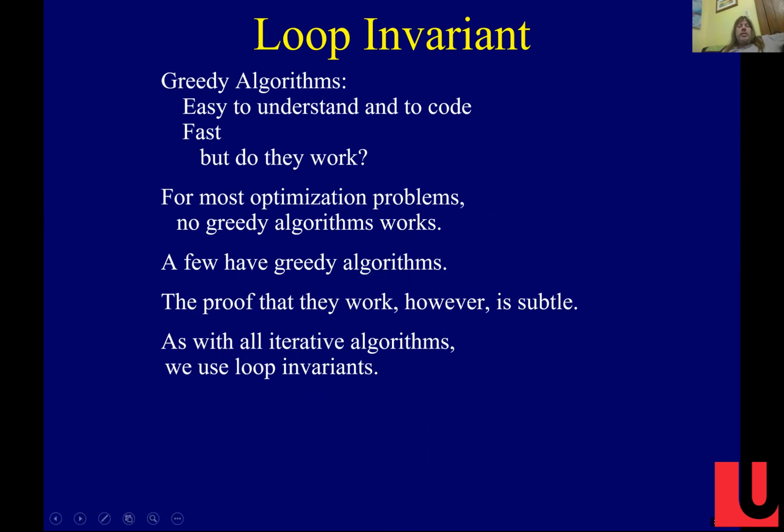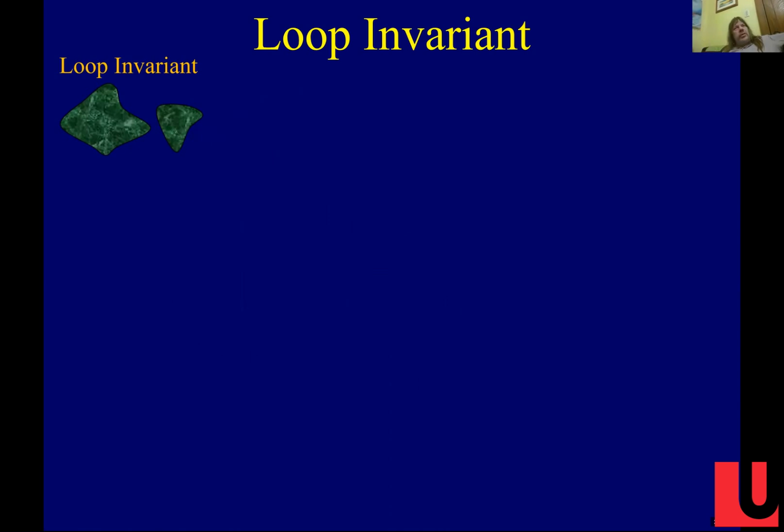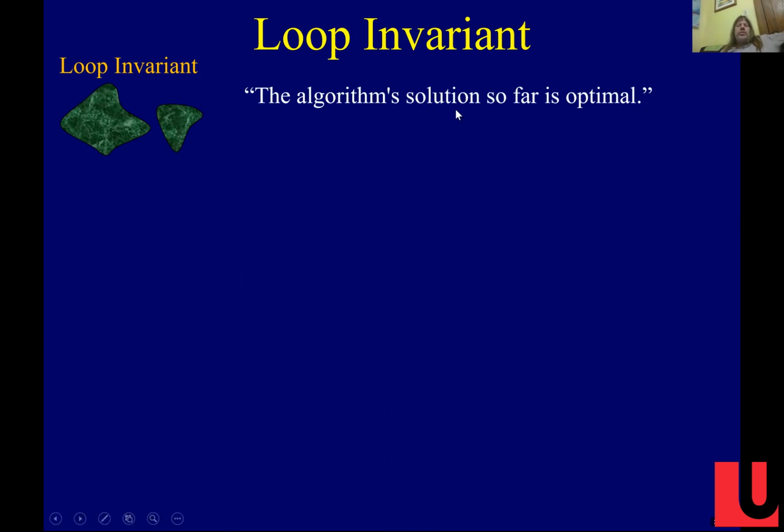But I did redo these slides to emphasize the loop invariant part less and to put more emphasis on this game. But let's first talk about the loop invariant. The natural loop invariant is that the algorithm's solution so far, what the algorithm has done so far, is optimal, right? We jump into the middle of the computation. The algorithm is committed to making decisions about some of the objects, and we say, so far what the algorithm has done is optimal.